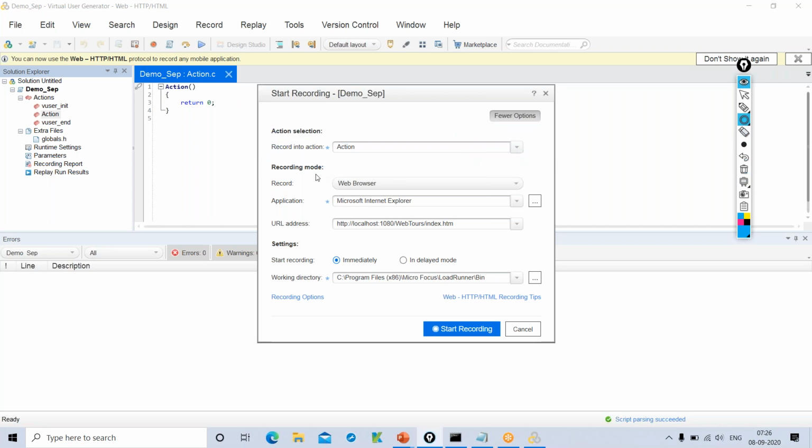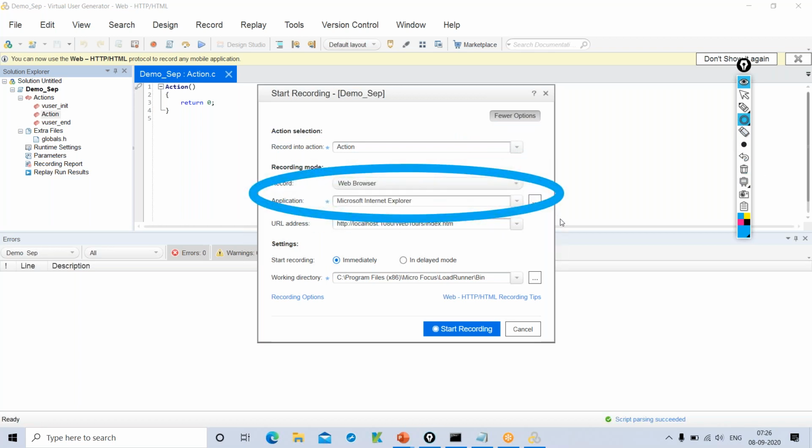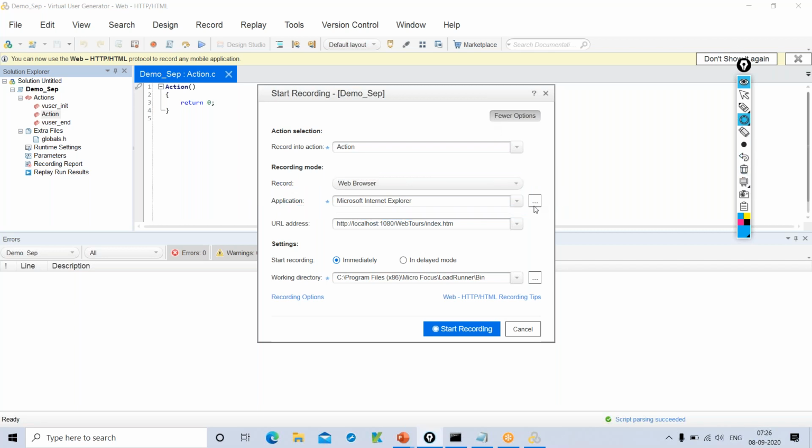The second option is what browser you want to use for recording. Most of the time there will not be any specific requirement, but in very rare instances the client might ask you to record or run your script using IE or Chrome, because most of their users in real time might use Chrome or IE. If you have any such specific requirement, you can select the browser from here.